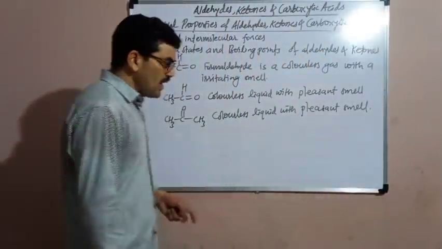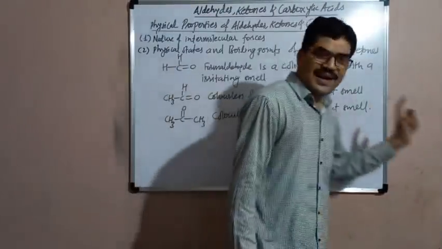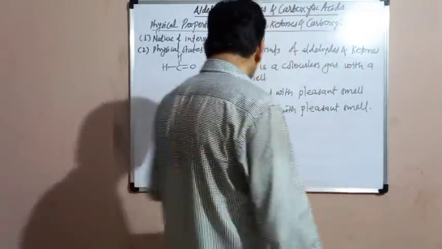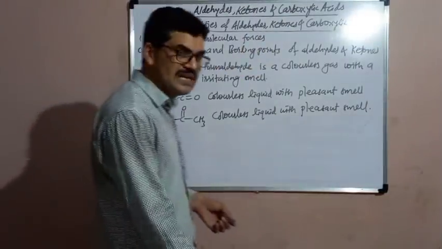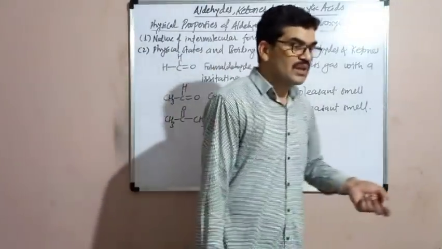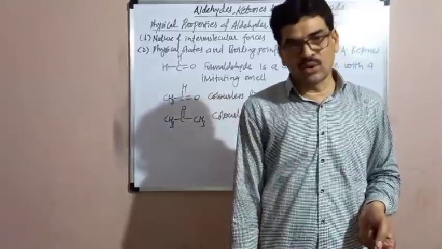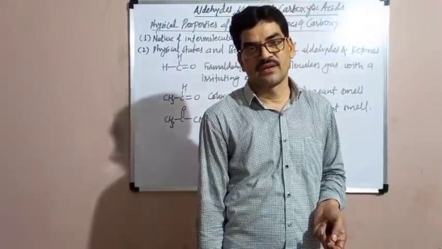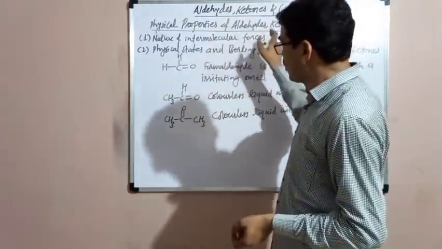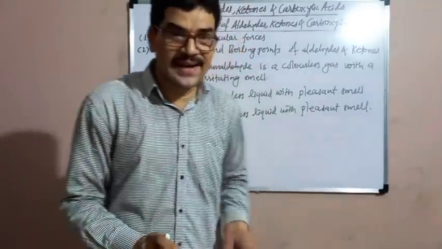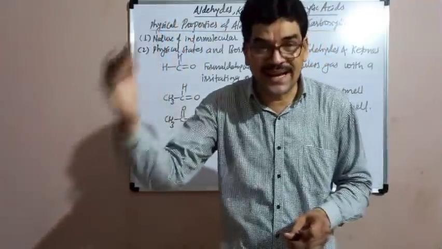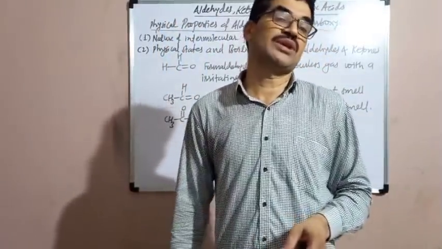Here the intermolecular force of attraction is stronger in the ketones than that of the aldehydes. That's why the boiling points of the ketones are more than the aldehydes. The boiling points of the aldehydes and ketones are more than that of the hydrocarbons, that is the alkanes, as well as ethers. But the boiling points of the aldehydes and ketones are less than the alcohols and carboxylic acids.